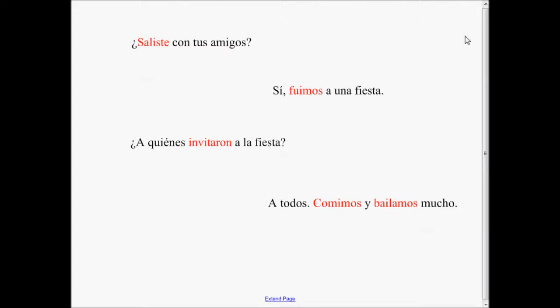Let's put some of these words into practice. For the verb salir, ¿saliste con tus amigos? Did you go out with friends? Sí, fuimos a una fiesta. Yes, we went to a party. ¿A quiénes invitaron a la fiesta? Who did they invite to the party? A todos. Comimos y bailamos mucho. Everyone. We ate and danced a lot.